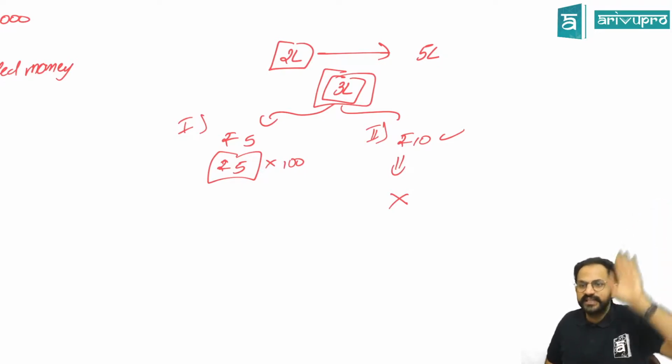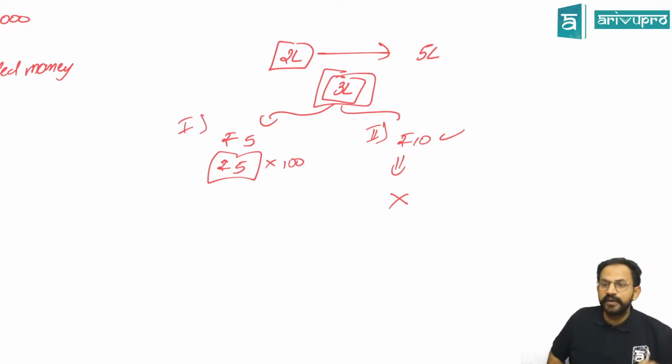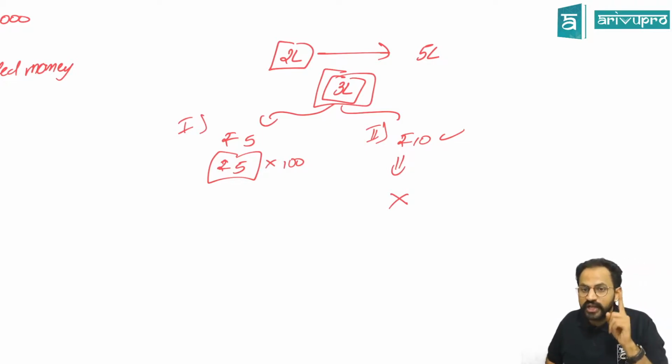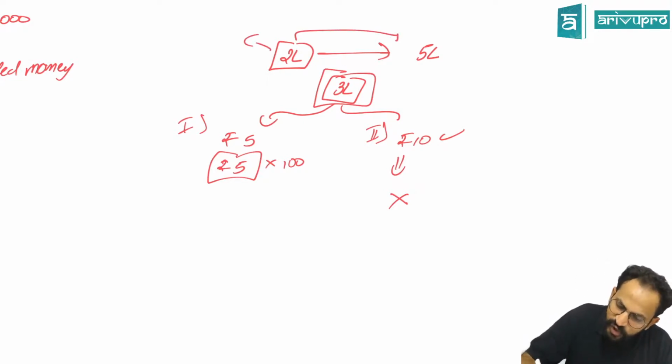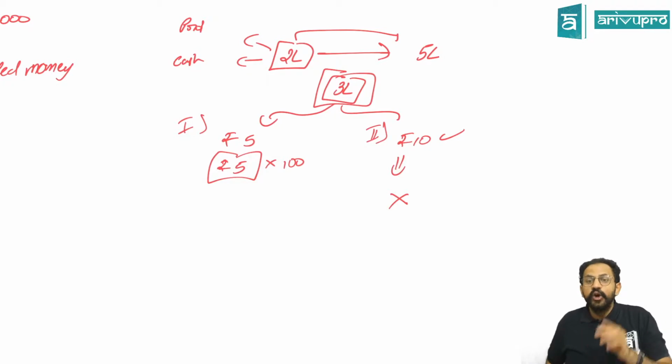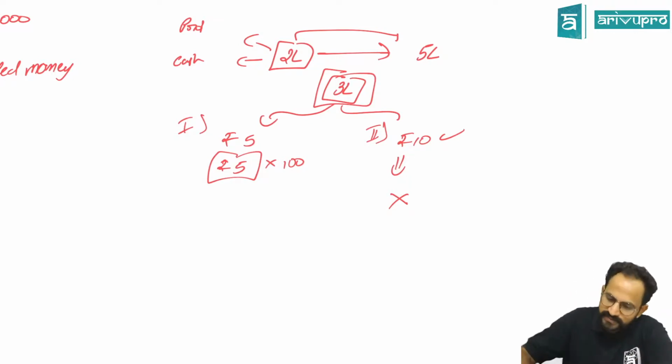Your properties are different, the company's properties are different. If the company has any losses, only the company's assets are used. Sir, what are these assets? Assume the company had some property, some cash, bank, all that. Only that should be used to repay the liability, not your assets. That is the meaning of limited liability. Any doubt?